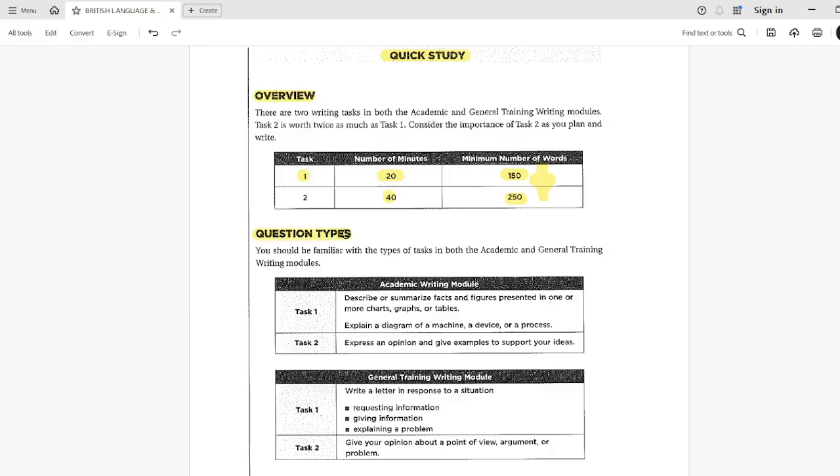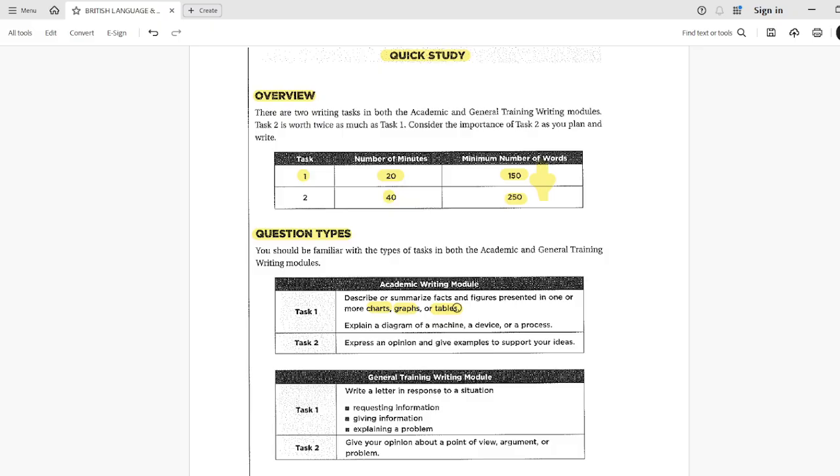So in task 1 of IELTS academic writing, you usually have to describe or summarize information. This information can appear in different forms, such as a chart, a graph, a table, a diagram, or a process as well. Sometimes you may also need to explain how a machine or a process works. The key objective here is to analyze the data and present the main features clearly.